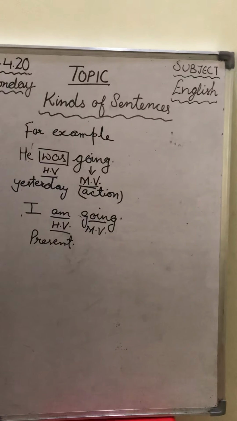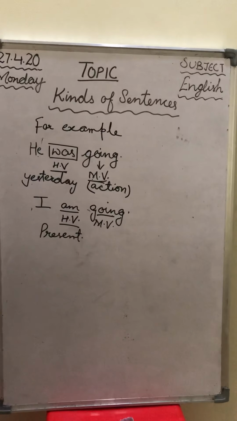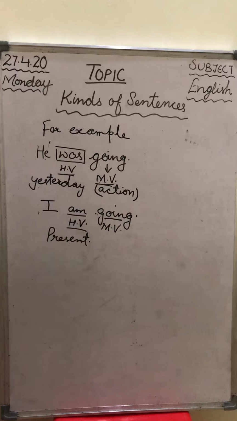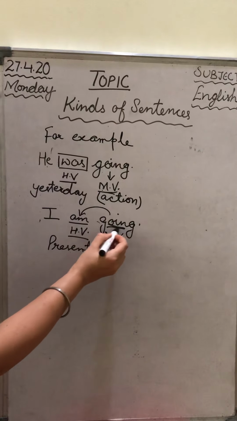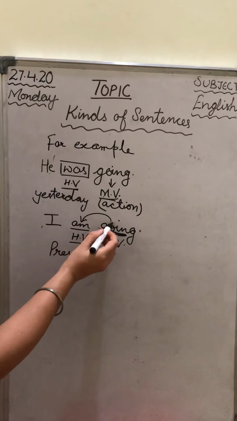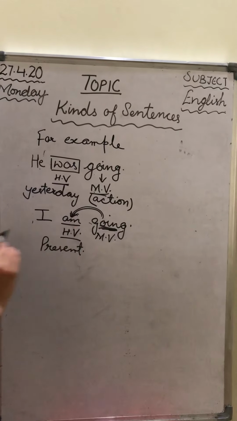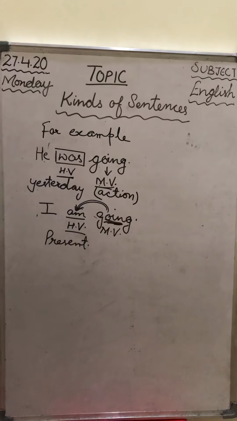Children, here keep this in your mind that helping verbs or auxiliary verbs always come before the main verb. They are always placed before the main verb. They can never come after it.